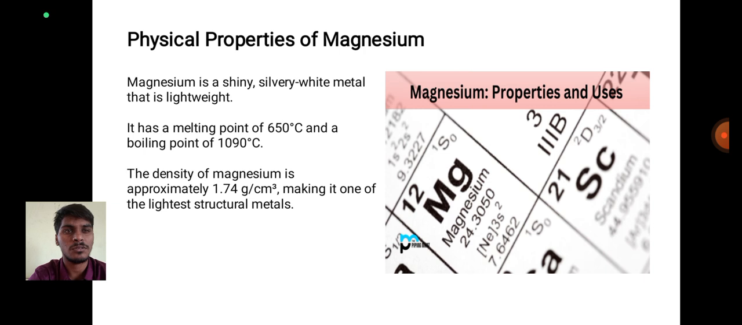Magnesium properties and uses. Magnesium has atomic number 12 and atomic mass 24.305.